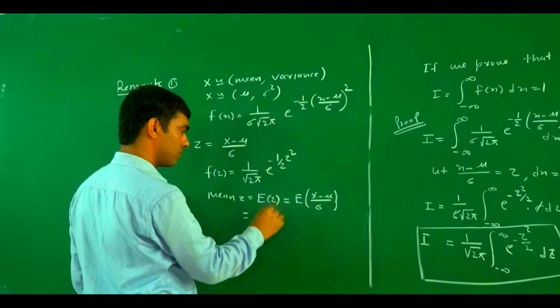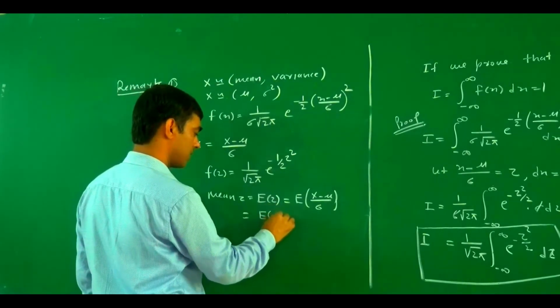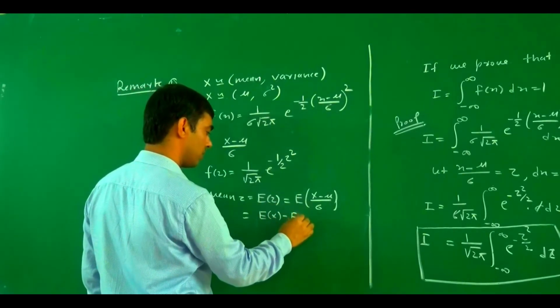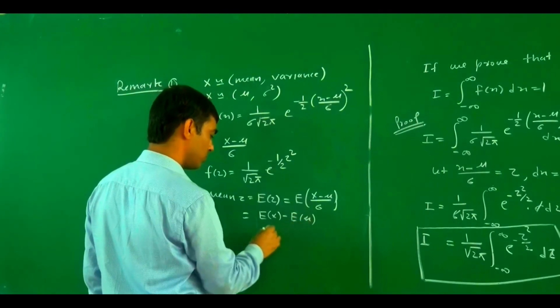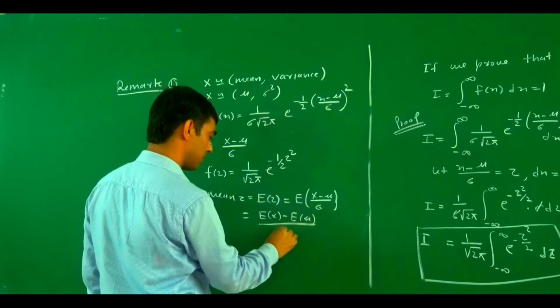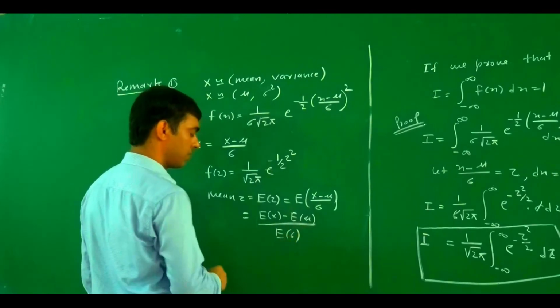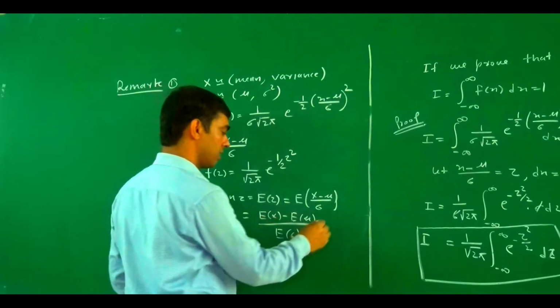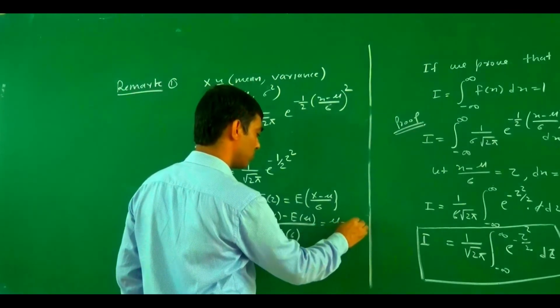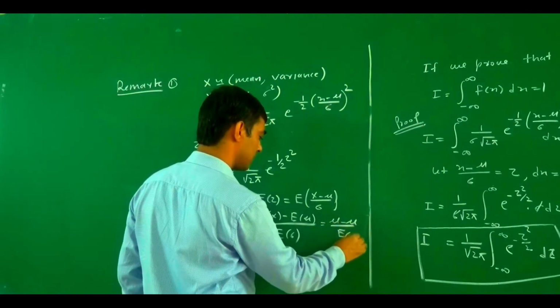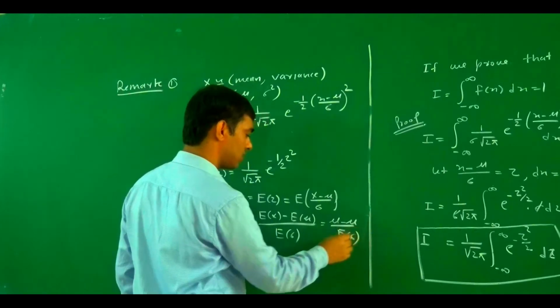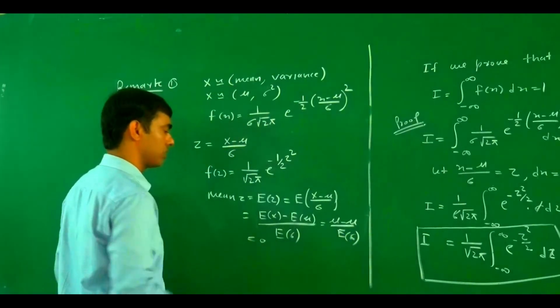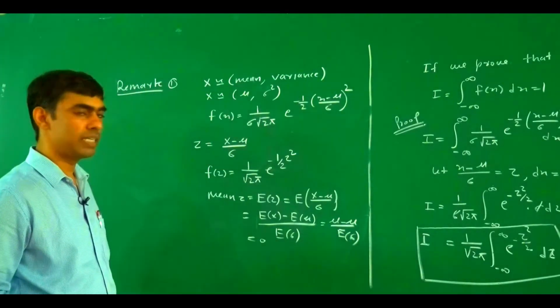The value is expected value of x minus expected value of mu, upon expected value of sigma. Here expected value of x is the mean, so this becomes mu minus mu upon expected value of sigma, and this is again a constant. So the value becomes 0.